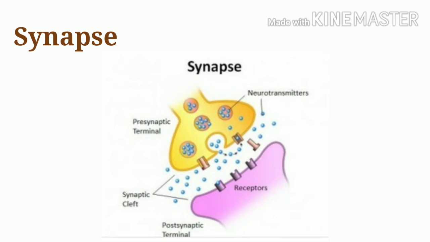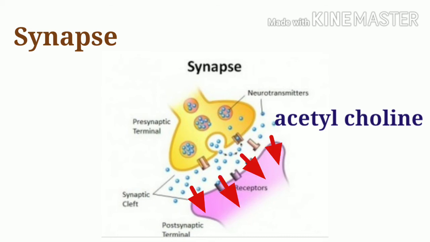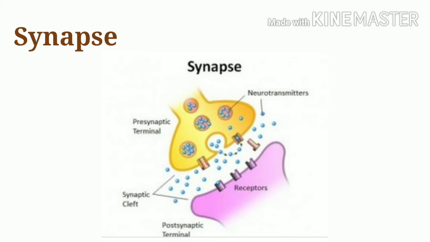This is a chemical process, and as the impulse reaches the terminal end of an axon, a chemical called acetylcholine is released. This chemical sets a new impulse in the dendrites of the adjacent or the next neuron. The chemical is soon broken down by an enzyme to make the synapse ready for the next transmission.